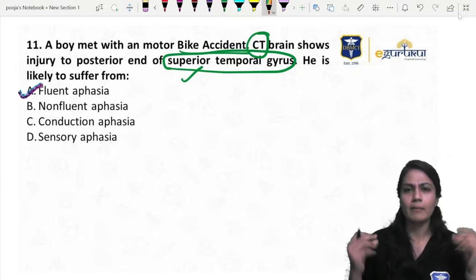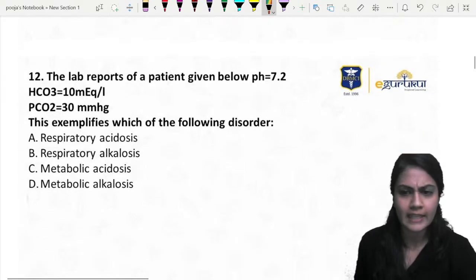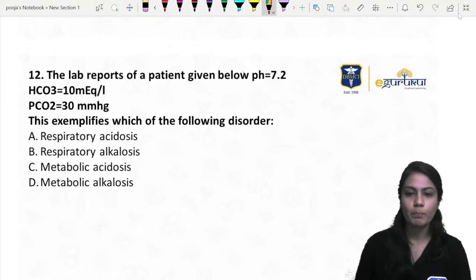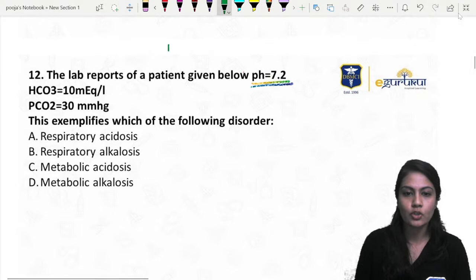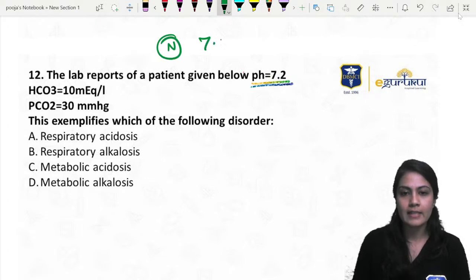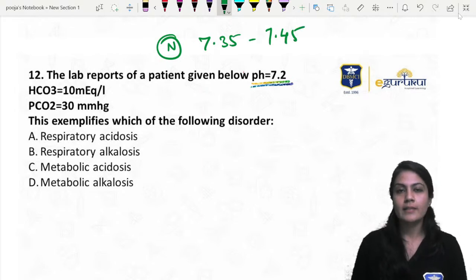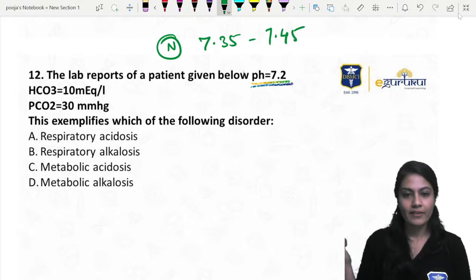That is fluent aphasia. No need to waste any more time. Let's move on to the next question. pH 7.2. What is the normal pH of the blood? That is 7.35 to 7.45, or it is written as 7.4 plus or minus 0.05.